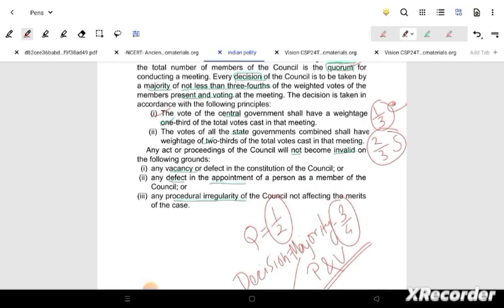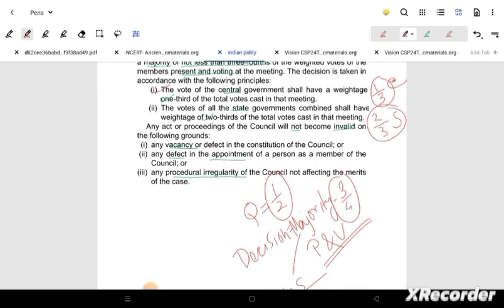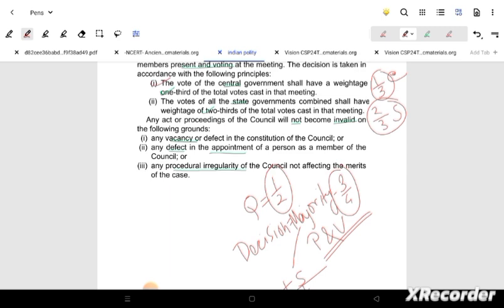Inside this majority, remember this. The data has to be remembered very properly. Don't mix it up here and there, otherwise it is gone.